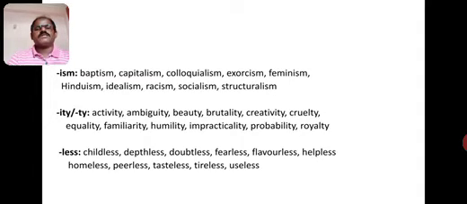Next, the suffix less. When we add the suffix less to some words, we will get some other new words. For example, child. Child is the root word. When we add less, it has become childless. Childless means without children. Next, depth is the root word. With adding less, it has become depthless. Doubt is the root word. With adding the suffix less, it has become doubtless.